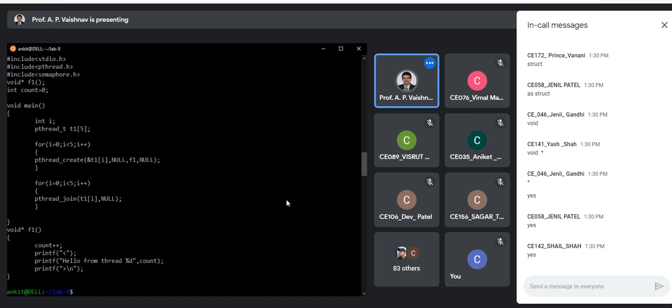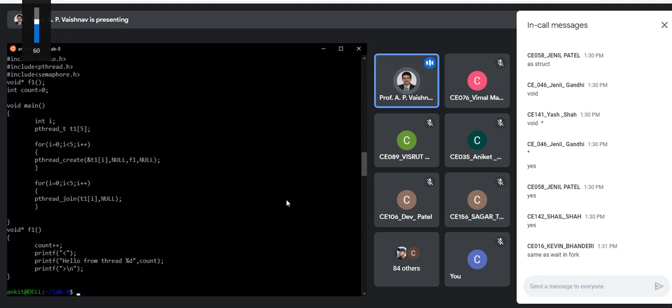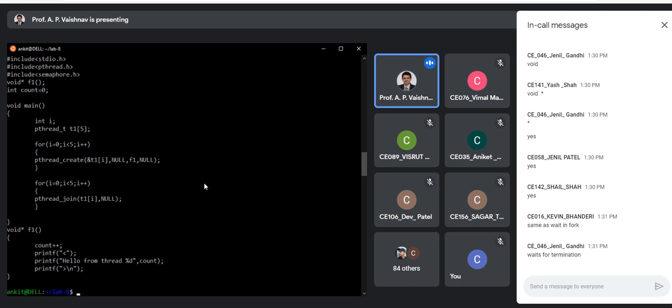So let us now focus on the code. And yes, what about the join function? What is the goal of the join function? Yes, same as wait in fork. So join will make your thread wait until the function returns. Until the function returns. Okay.